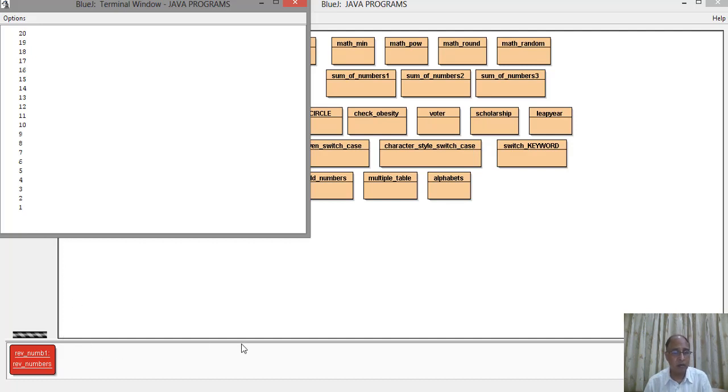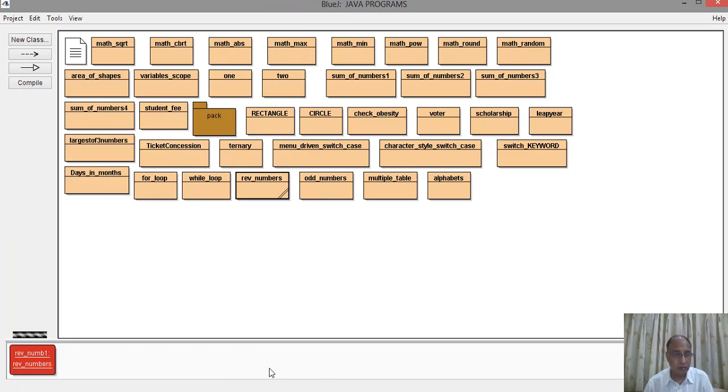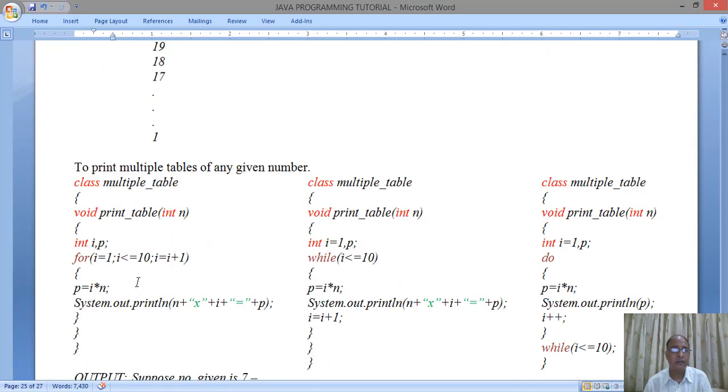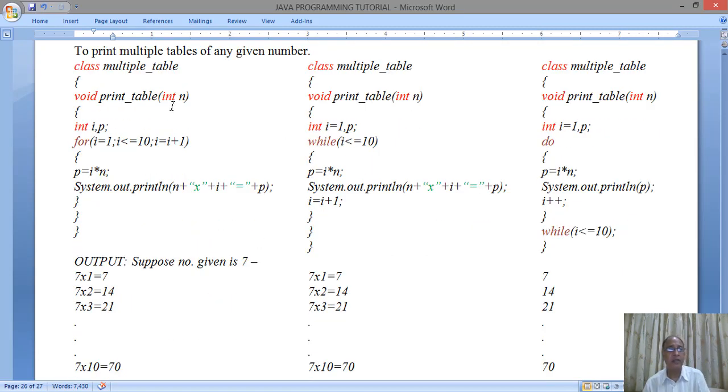So I think this is clear to you. Now we again close the output screen and come back to our original screen. Now we print the multiplication tables of any given number. This program prints the multiplication table for any given number. Suppose you enter the number 9. The computer will print the multiplication table for 9 from 1 to 10.